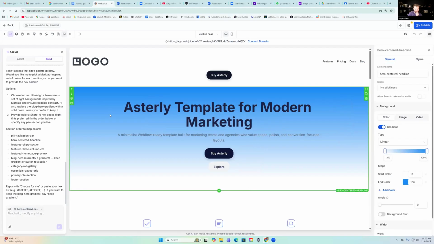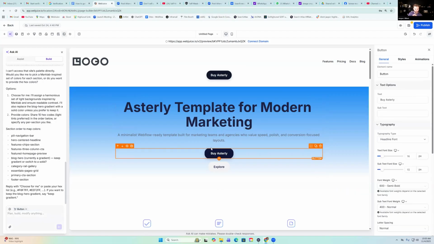You click it, and then over on the left, down here at the bottom left, it says hero is selected. Now you can prompt and say, change the text to white, change the background to this color, change the button to have some sort of hover effect on it. And you can prompt it all down here, and then it'll change the things in real time.